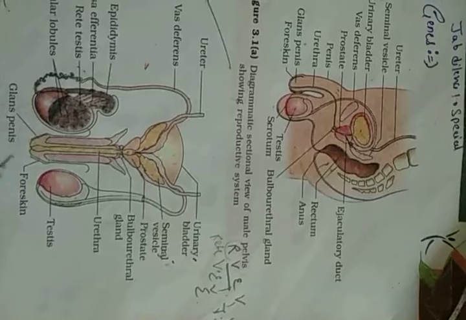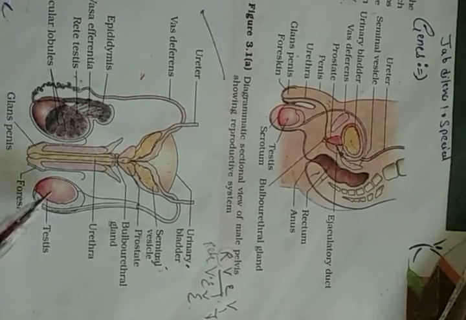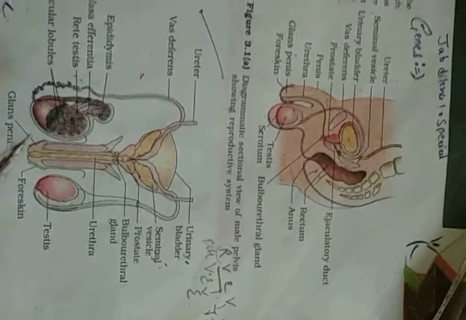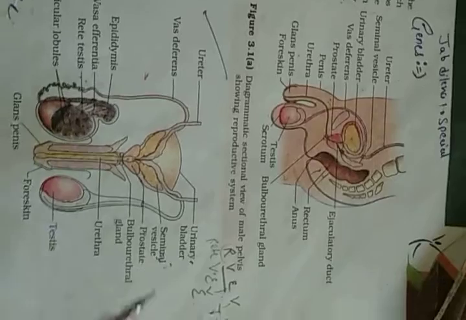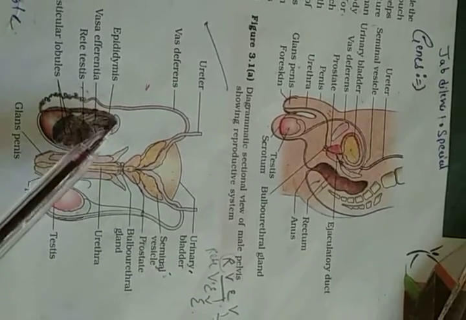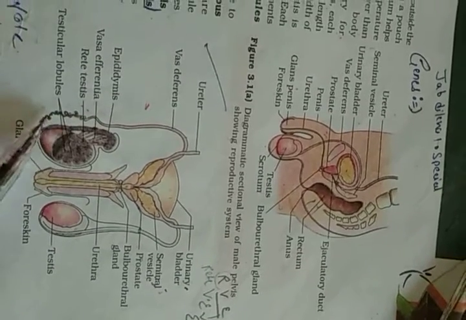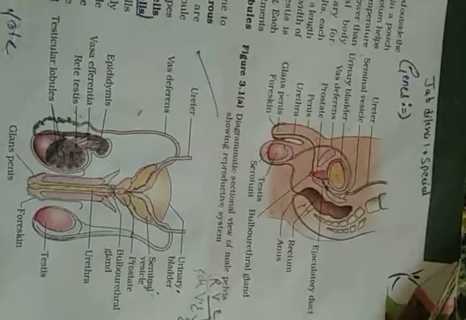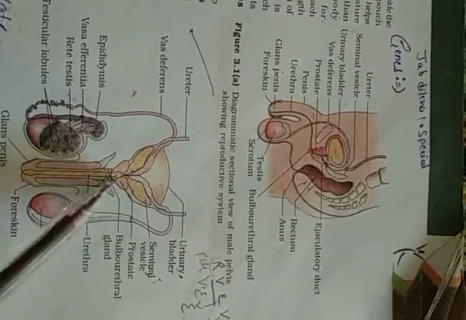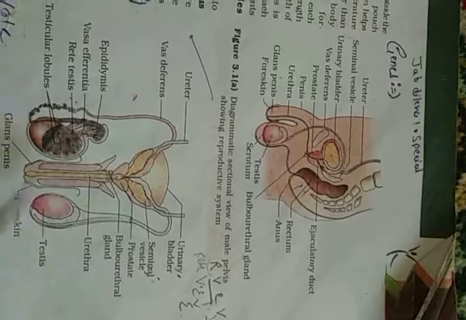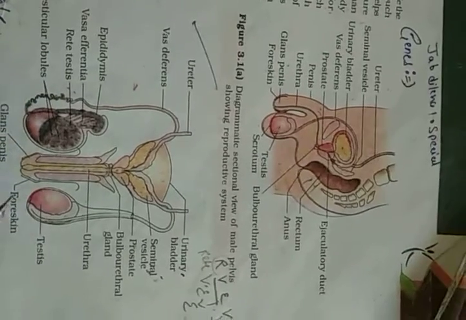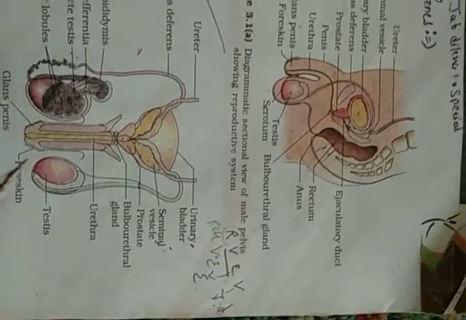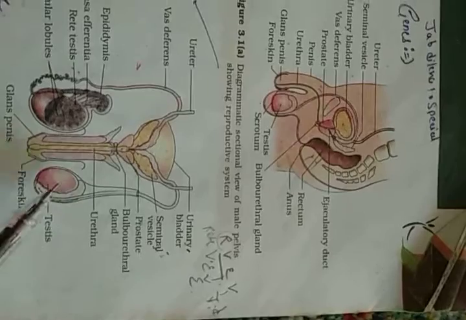So here we have a testis inside the scrotum, and there is a coiled tube-like structure called epididymis. And this epididymis opens into a vas deferens, and the urethra opens to the exterior. So this is how the internal structure is. Now we will talk about the function of each of these parts. So let us start with testis.